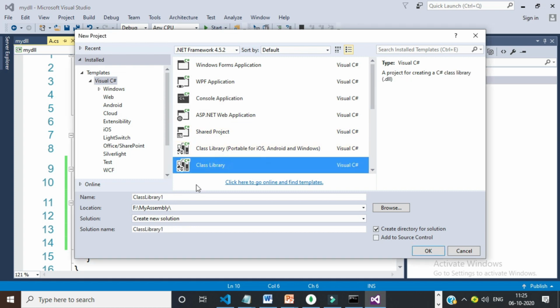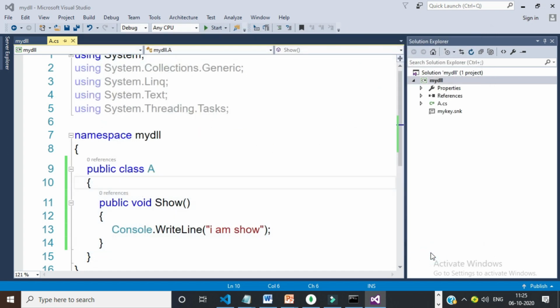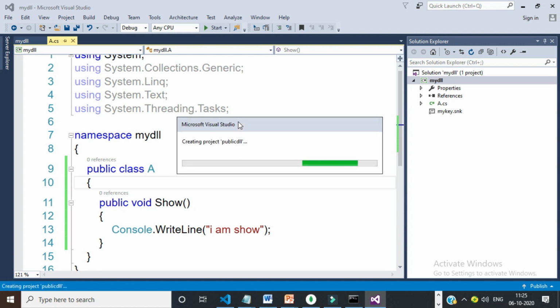Select class library. Here I'll give the name as PublicDLL. Click on OK. So this is my DLL file. One more DLL I'm creating. This is the public DLL, one more project. Now I want to register this public DLL in the GAC location.